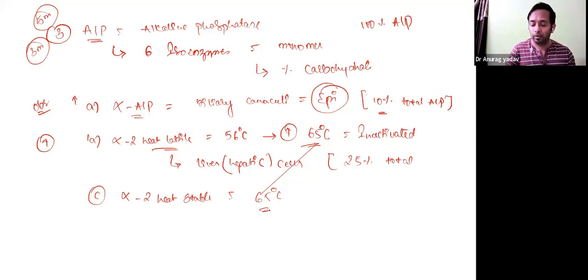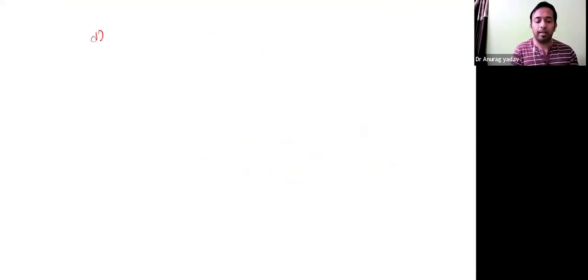So this is majorly seen in the placental isoenzyme. Okay, placental isoenzyme. So this is 3 what we have seen. Next, D, that is also called as pre-beta ALP. Pre-beta ALP. Now this type, it originates from bones.